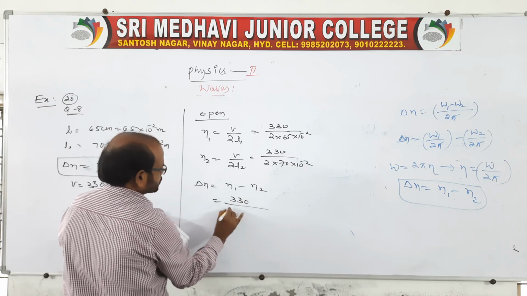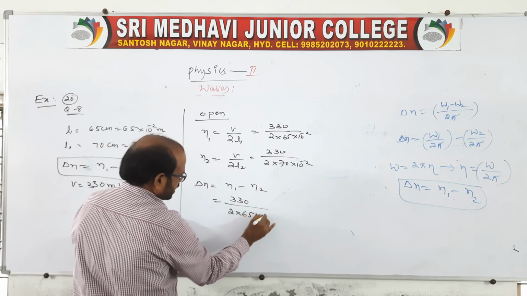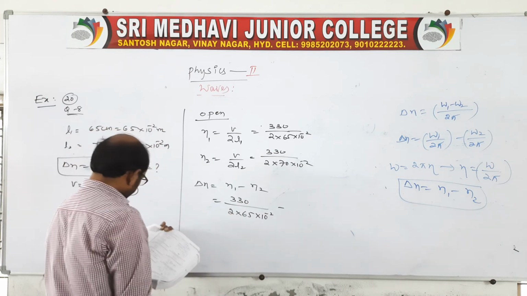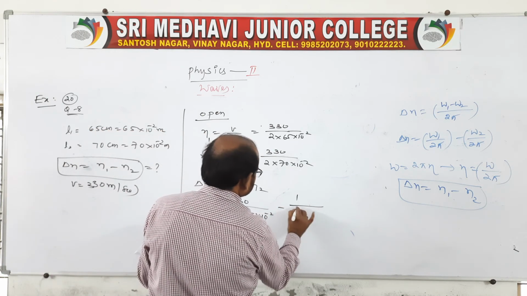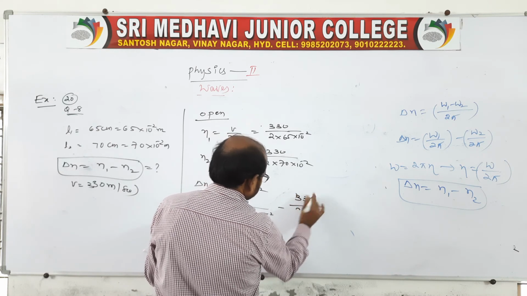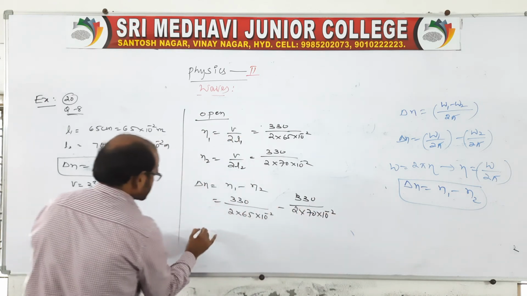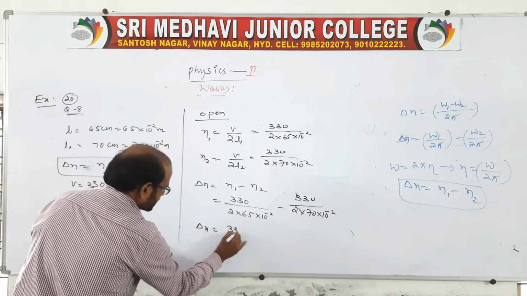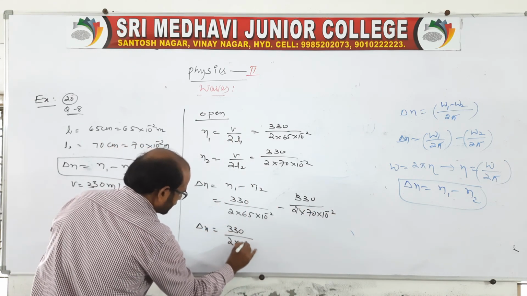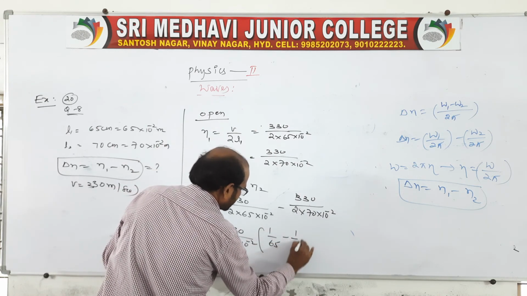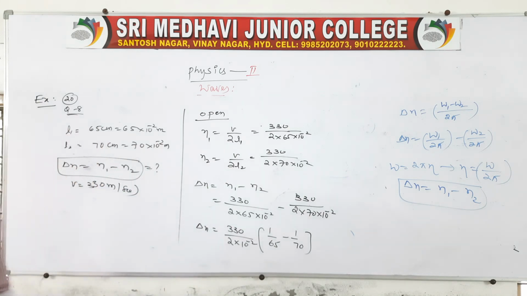What is delta N? It is 330 by 2 into 65 into 10 power minus 2, minus 330 by 2 into 70 into 10 power minus 2, that is N1 minus N2. In this you take 330 by 2 into 10 power minus 2 as common, therefore 1 by 65 minus 1 by 70. Shall I take it like this? After this the calculation will be like this.